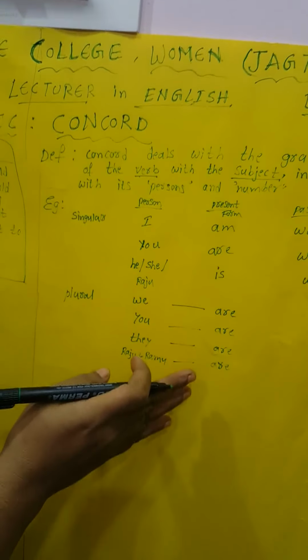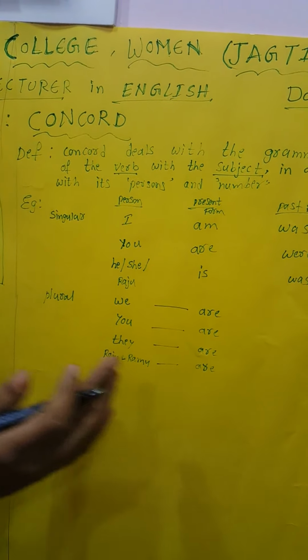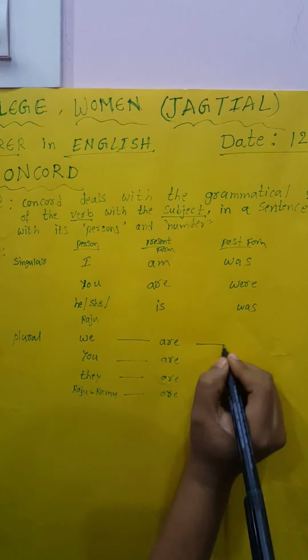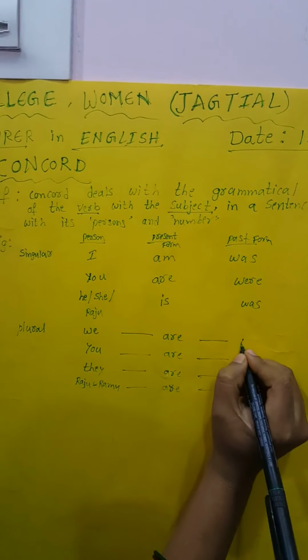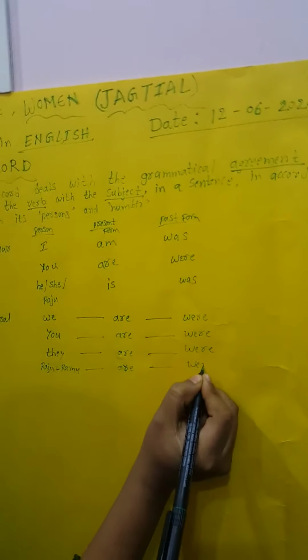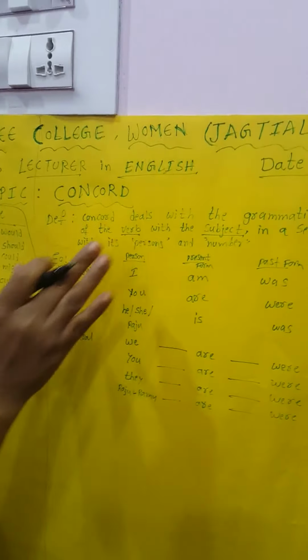The persons are all plurals, so we can use the helping verb are here. Plural forms always use the helping verb are. In the plural past form we use the helping verb were. So this is the agreement of the subject and the verb.